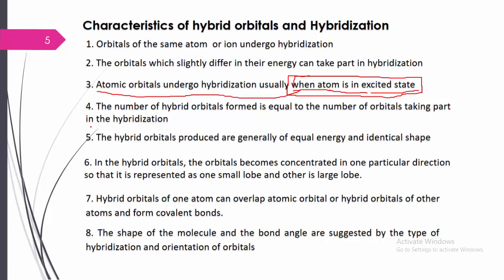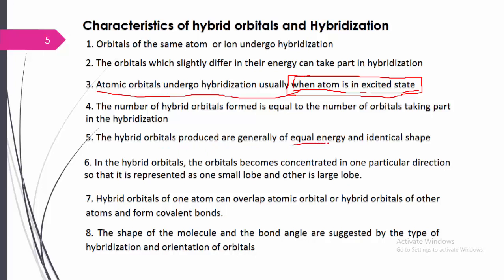However many atomic orbitals undergo hybridization, the same number of hybrid orbitals are formed. That is the fourth point.